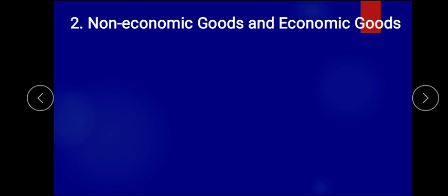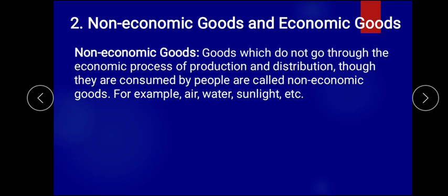Now let's study the second type of goods, that is economic goods and non-economic goods. Non-economic goods are those goods which do not go through any economic process of production. Goods that are not used in the production process or distribution, but are consumed by the people. That is air, water, sunlight. They are not going through any process.